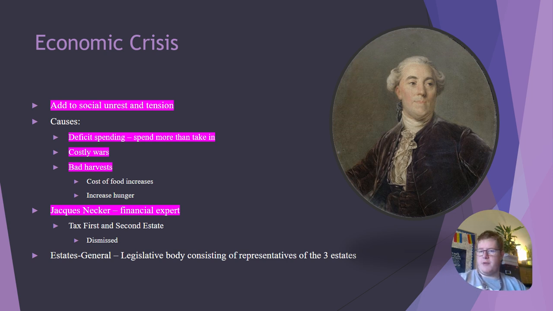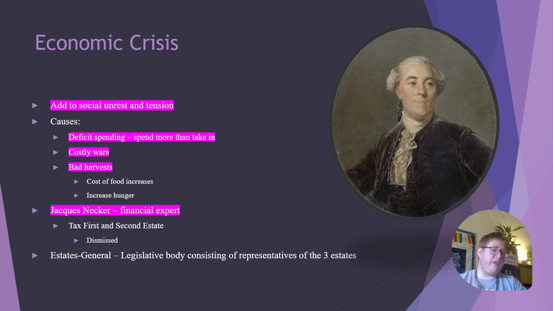So there's going to be an economic crisis, and this is going to add to social unrest and tension. Some causes behind this include deficit spending, so they're spending more than they're bringing in, costly wars, and bad harvests that are going to see the cost of food increase and hunger increase. Necker is going to come in front of the Estates General or the legislative body and suggest that they should tax the first and second estate to help deal with the deficit. They dismiss him because they're like, no taxes.